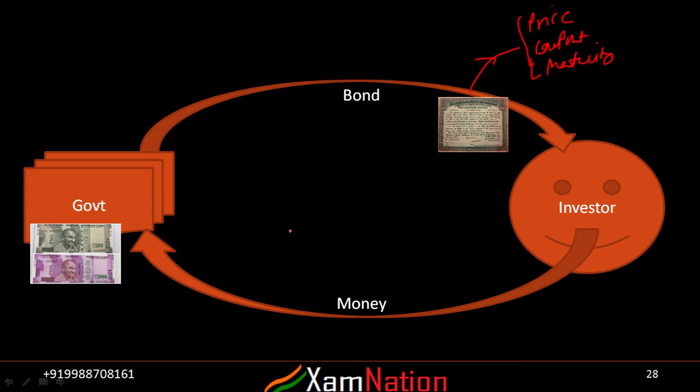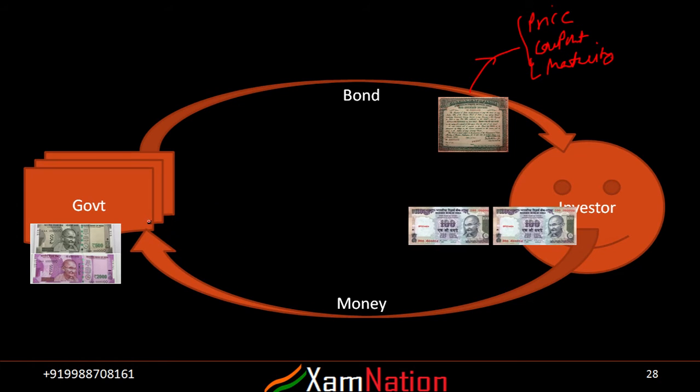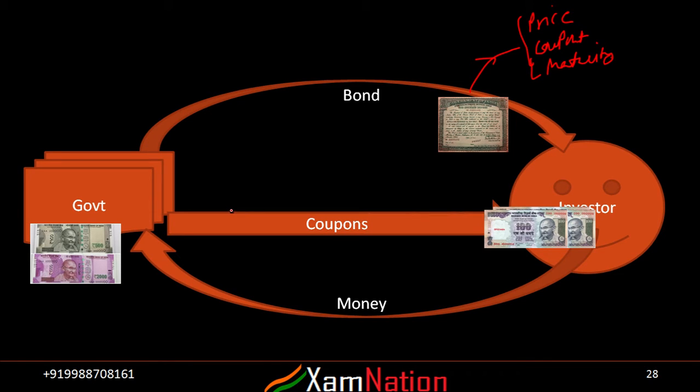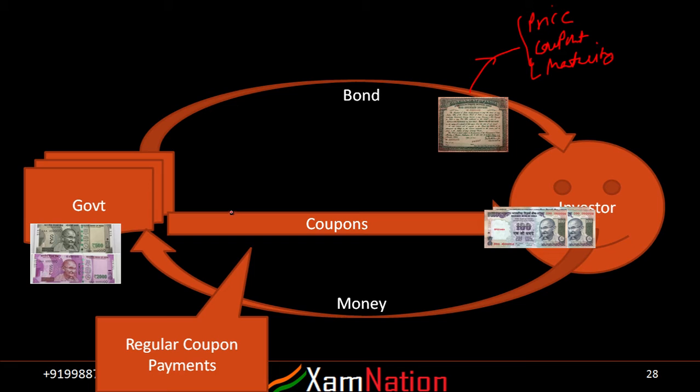So till now the story was: the government has issued the bond, and the investor has given the money in return for that bond. Now the government will provide the coupons to the investor. For example, if 10 rupees is the total interest, then at regular intervals the interest will be provided by the government to the investor. So coupons would be paid at a regular interval. Further, at the time of maturity, let's say it is a 4-year bond, at the end of the 4th year the government will also pay back the money.